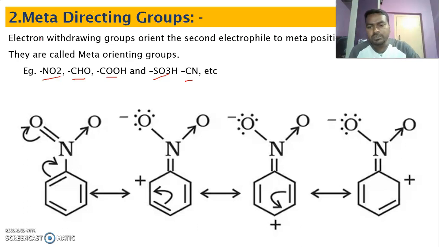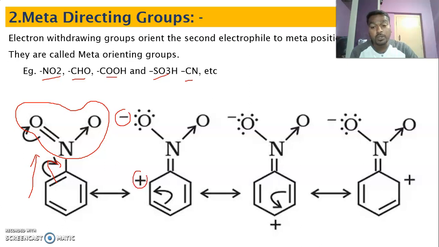Why? Because you just look at the structure here. This is an electron withdrawing group. You know, an electron withdrawing group is a group that takes the electron from the benzene ring. It takes the electron towards itself. As a result, the pi electron shifts here. This is highly electronegative, and this electron shifts here, and this oxygen gets negative, and this carbon becomes positive. This is the ortho carbon.